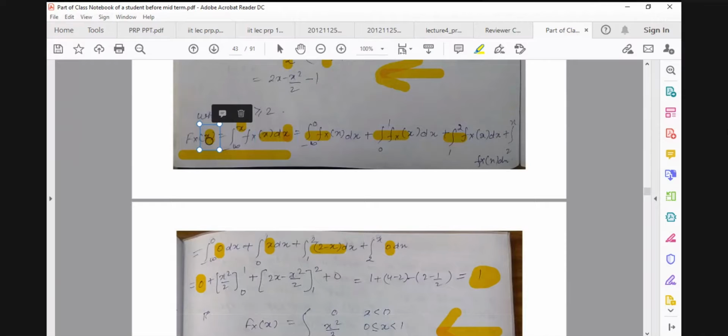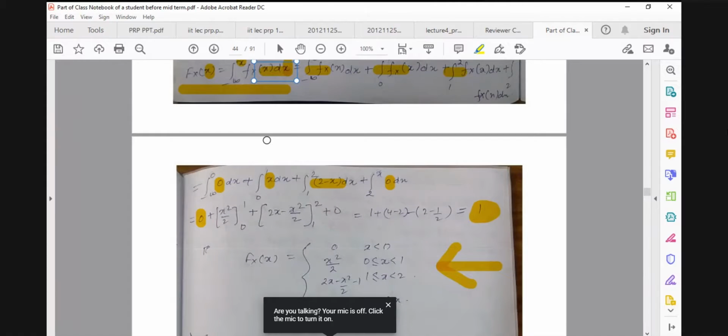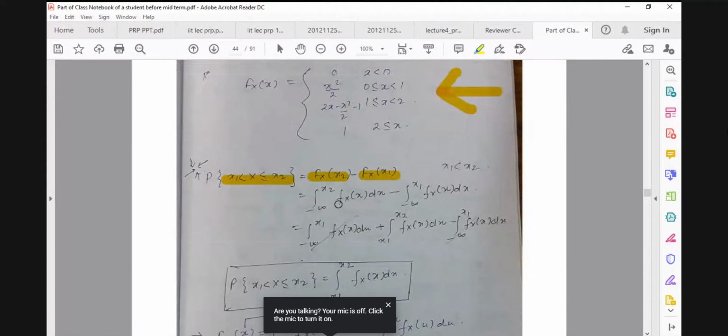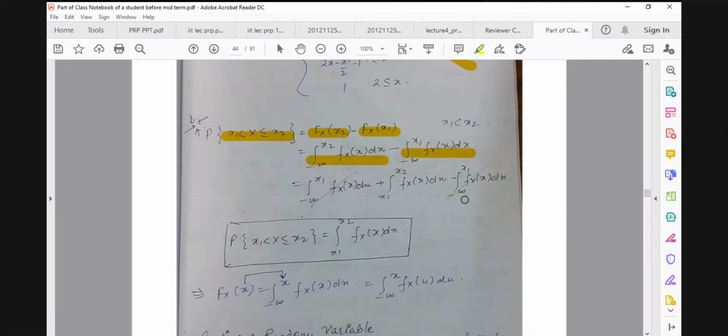So if I have F of x2, this x2 actually reflects here, not here, because these are the variables of integration. So like this, minus infinity to x2. Similarly, F of x1 like this. So I use the definition of the distribution function in terms of the density function.